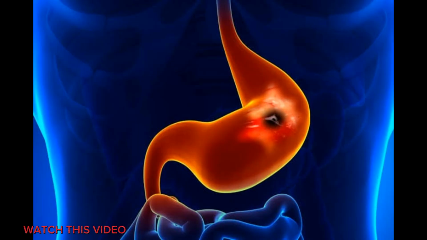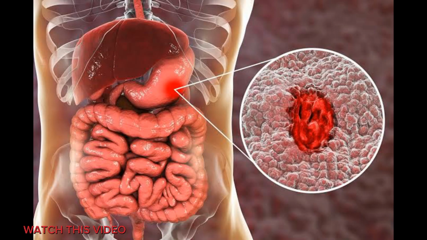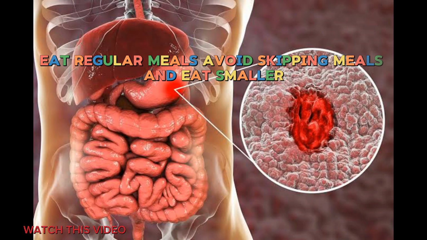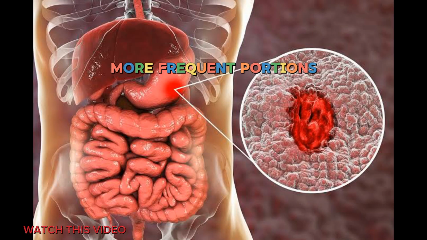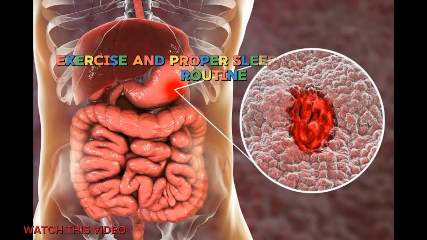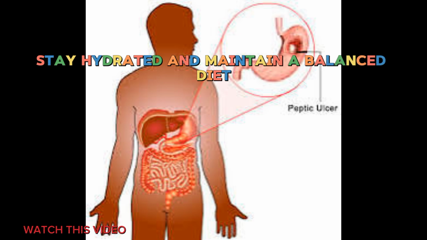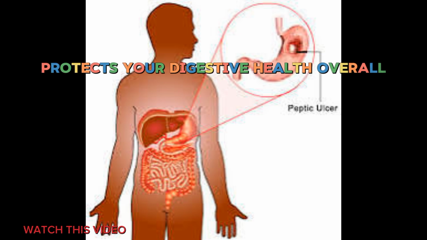Prevention of ulcers. Limit NSAID use. Use them only when necessary and under a doctor's guidance. Treat H. pylori early, get tested and treated if you suspect infection. Quit smoking, reduces acid production and improves healing. Eat regular meals, avoid skipping meals and eat smaller, more frequent portions. Manage stress, incorporate mindfulness, exercise, and proper sleep into your routine. Stay hydrated and maintain a balanced diet, protects your digestive health overall.